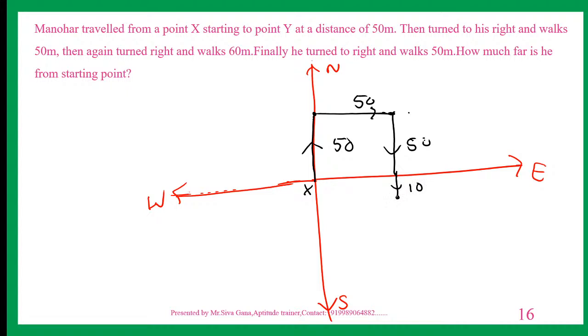60. Finally he turned to the right and walks 50. This is right and this is 50. Now finally, this is the ending. How far is he from the starting point?